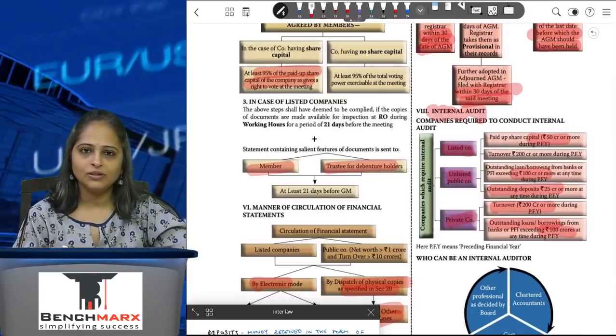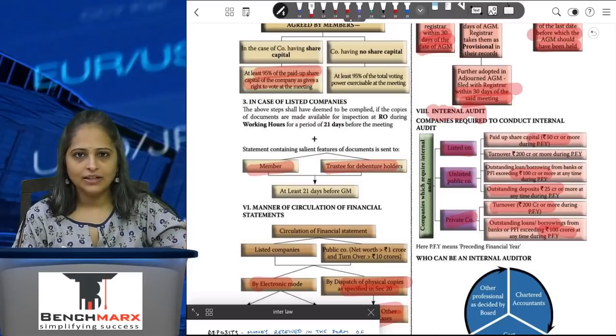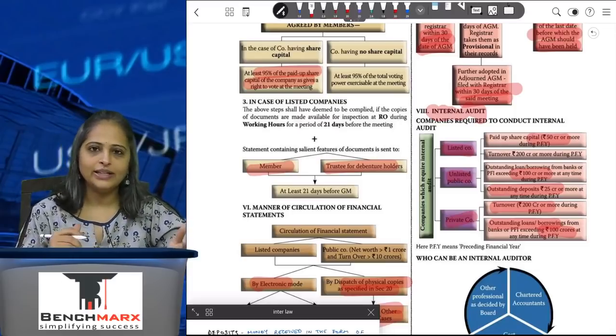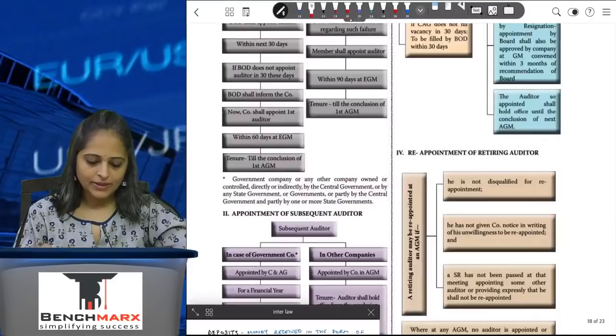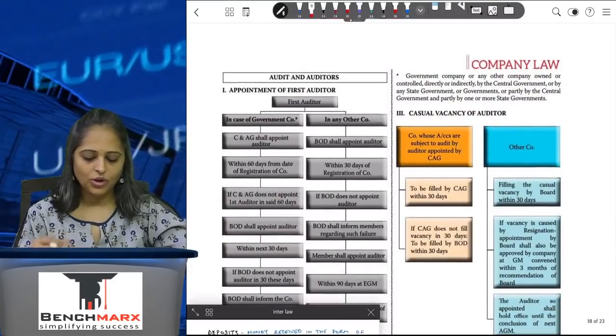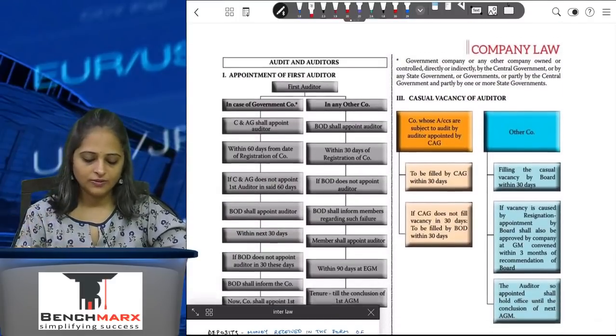Who can do the internal audit of the company? A CA can do, or a cost accountant can do, or any other professional who has been decided by the board. Now, audit and auditors. Who are the first auditors of the company?